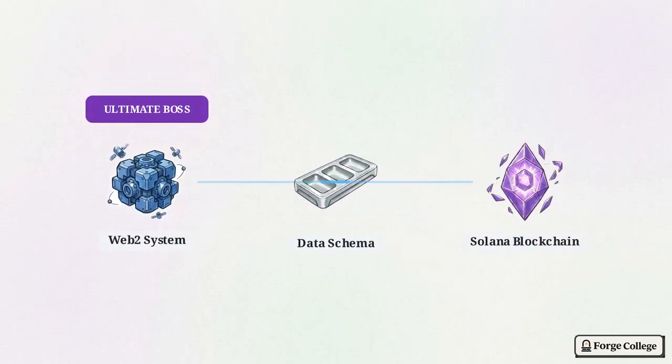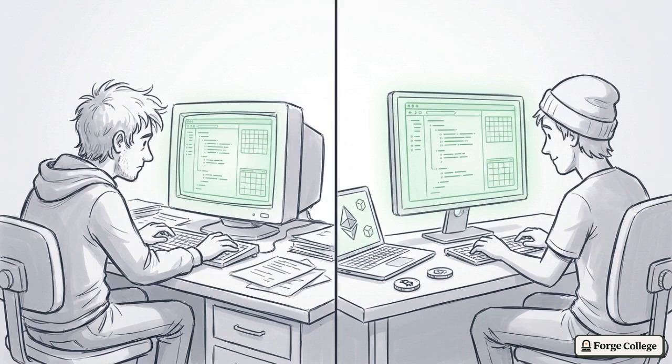We also decide which system is the ultimate boss, so the blockchain always checks the website for updates. These templates and boss rules remove the guesswork. Builders know exactly what data format to use and which system holds the final answer.